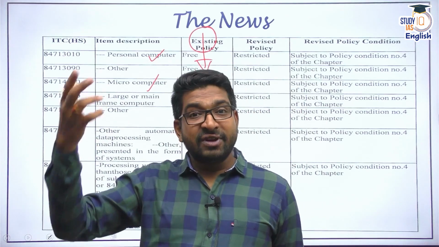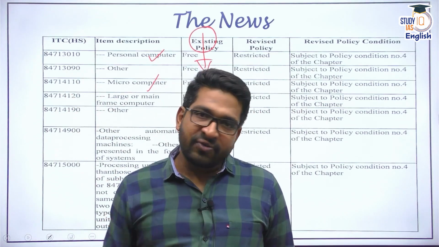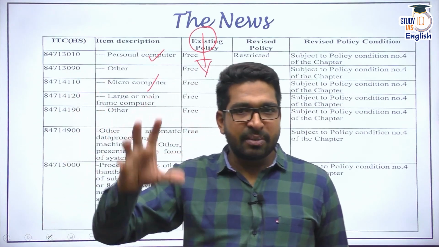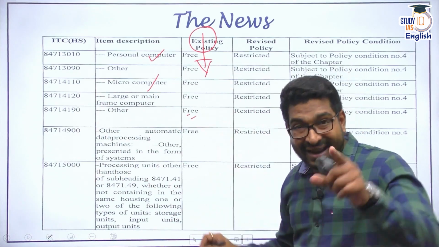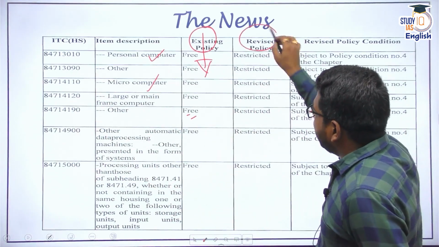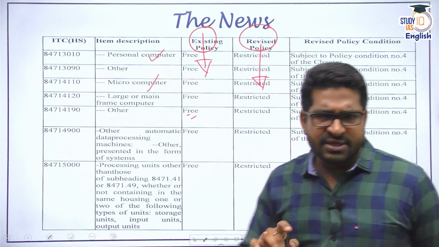All right, and they were importing freely. There were no restrictions. There was no need of licensing. There was no limitation on the number of items imported. Nothing like that. Completely free. But now it has been revised, and now it would be restricted. Now, what is the meaning of restriction? Please try to understand.